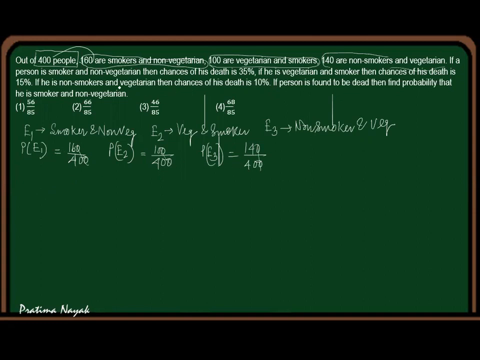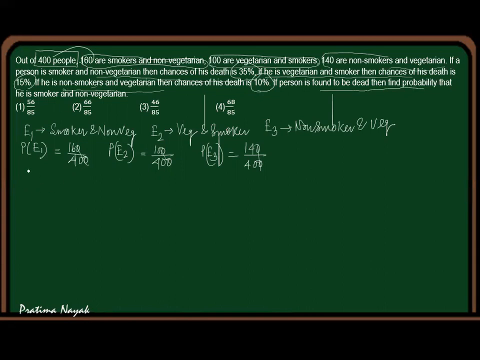Next concept is, if a person is a smoker and non-vegetarian, then the chance of death is 35%. So death is event A, which is the condition. Vegetarian and smoker chance is 15%. Death from the second type is 15%. Death from non-smoker and vegetarian, the third type, is 10%. If a person is found to be dead, it is a conditional probability, so I will apply Bayes theorem.